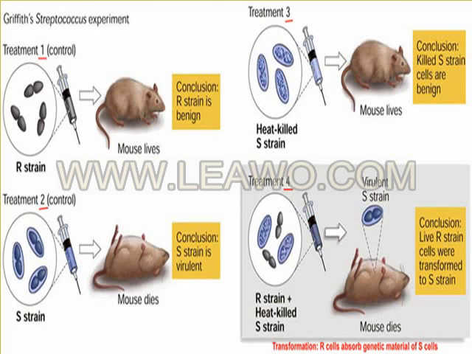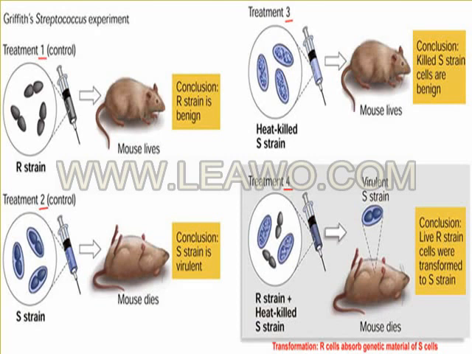In the third treatment, he has taken the capsulated organisms, but he heat killed the smooth strains. Once these heat killed strains are injected into the mice, the mice did not die. So that means though they are smooth strains, due to heat killing the capsular virulence is lost. That is why in the third treatment the mice are alive. Now come to the fourth treatment. It is very important to know.